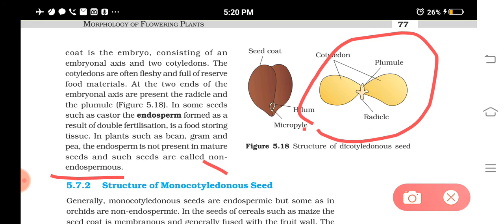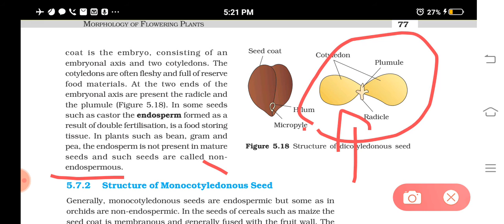Understood? The zygote is formed after the fusion of the male gamete produced by the pollen grain and the female gamete, and this zygote develops into the embryo. Till then the nourishment is given by the endosperm, and in most plants the endosperm will be utilized, with none left out. Such seeds are called non-endospermous seeds. Is it clear?